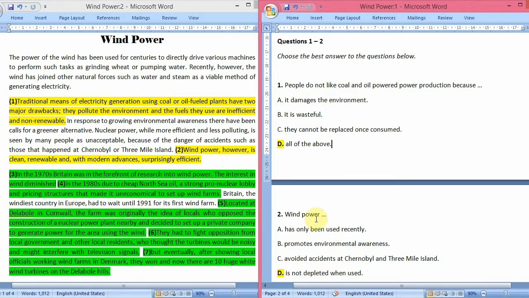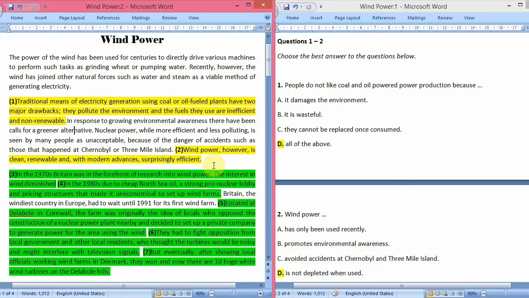Second question is wind power. A option, has only been used recently. B, promotes environmental awareness. C, avoided accidents at Chernobyl and Three Mile Island. And D, is not depleted when used. Okay, so now let's read the last line of the second paragraph. Wind power, however, is clean, renewable, and with modern advances surprisingly efficient. As you know, coal or oil fueled plants were inefficient. Now they are saying that wind power is efficient, which means it does not waste anything. It totally converts the energy into electricity.